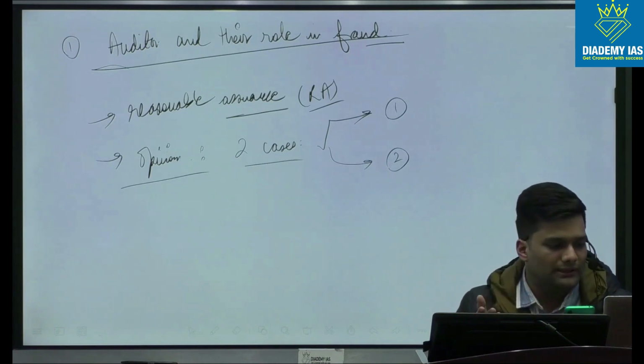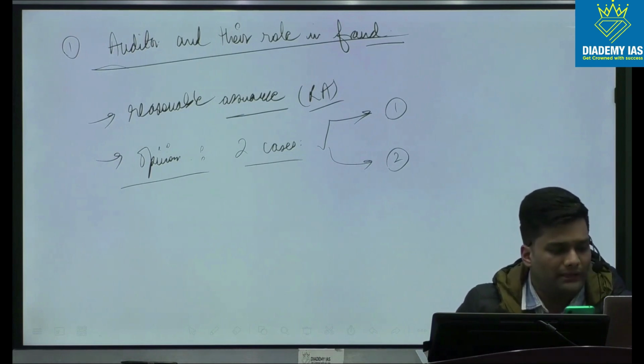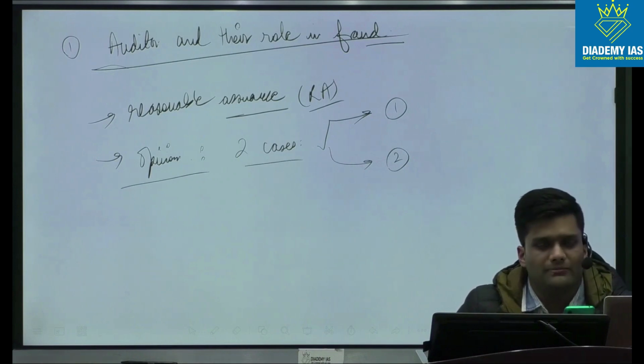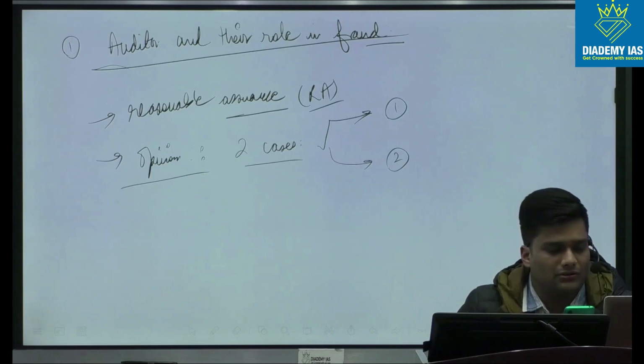For example, recently in Go Mechanic, the auditing company, I think it was PwC. So PwC revealed some issues with respect to Go Mechanic. So there was lack of transparency, related party transactions, fraudulent accounting, etc.